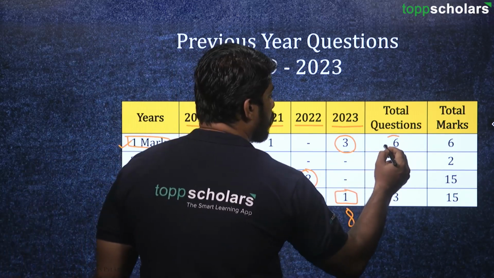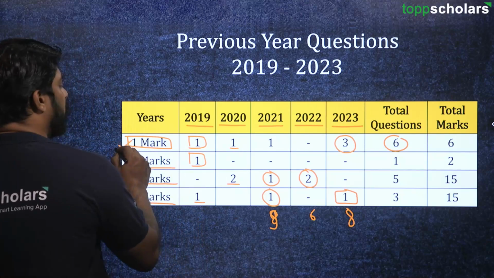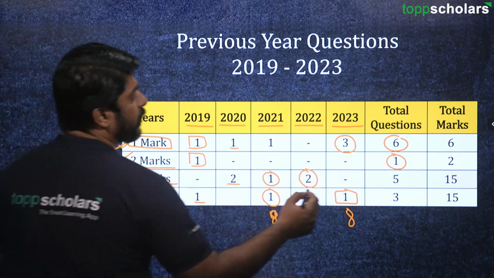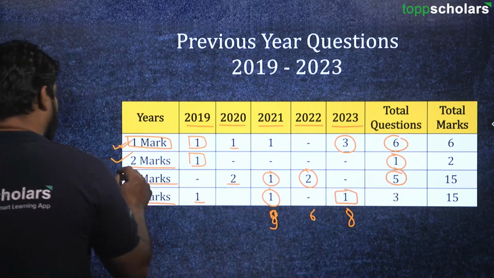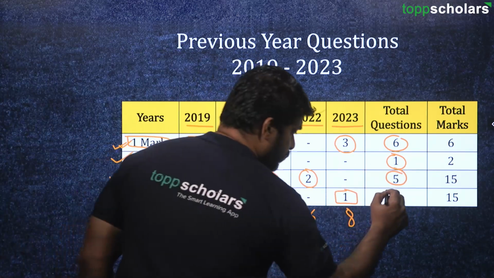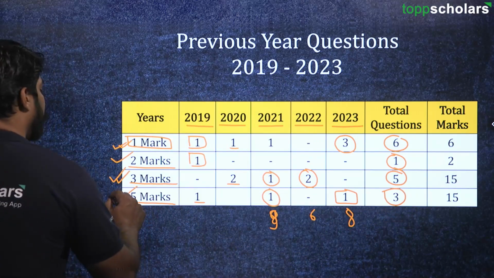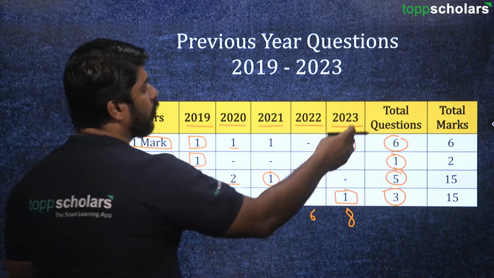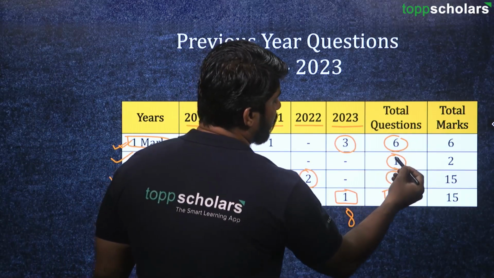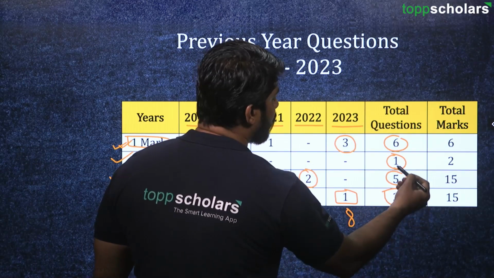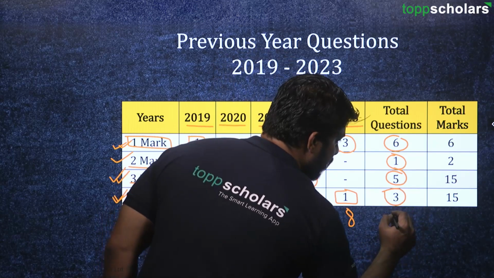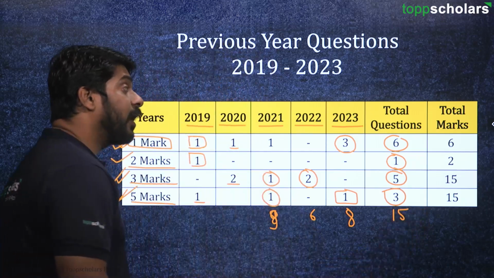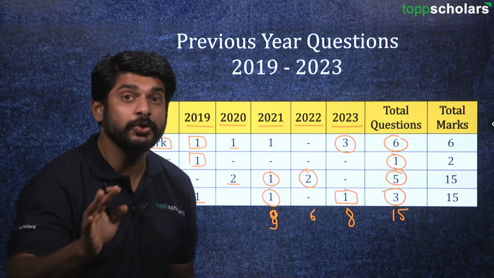So there are total 6 questions of 1 mark, 1 question of 2 marks, and 5 questions of 3 marks, and then 3 questions of 5 marks. So in this way, in total we have got multiple questions. 6 plus 1, 7, and 7 plus 5, 12, and 12 plus 3. That means we have got total 15 questions that were asked in the last 5 years.